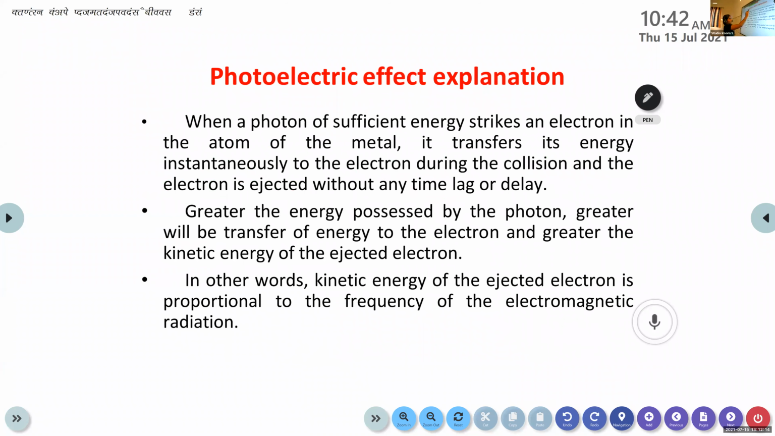explanation of this photoelectric effect. That means the results that we can obtain from this photoelectric effect. We need to discuss these points also. So the first one you have to note down.